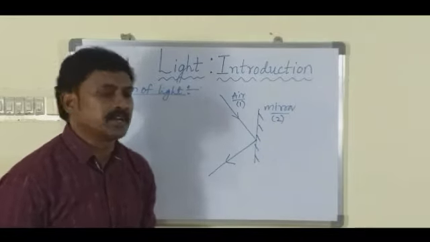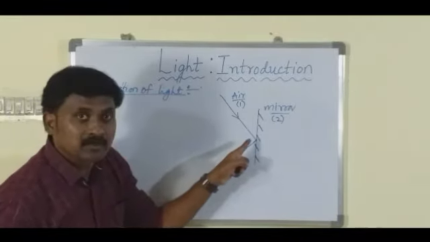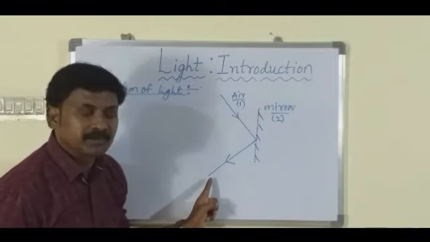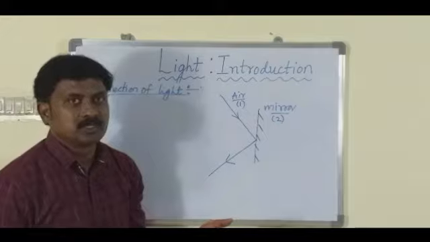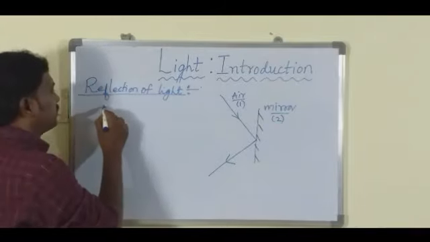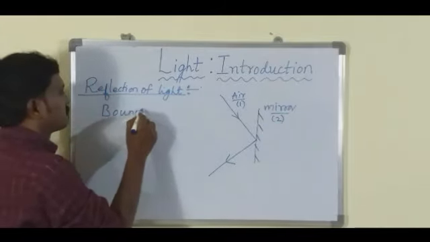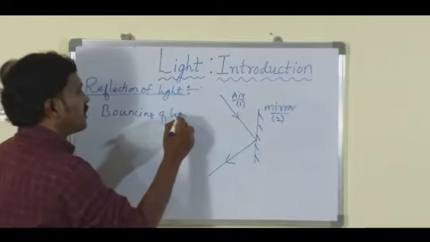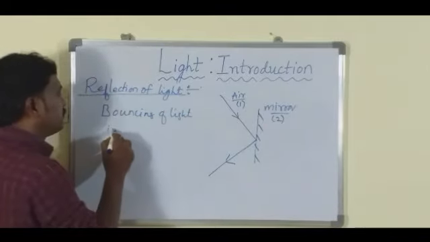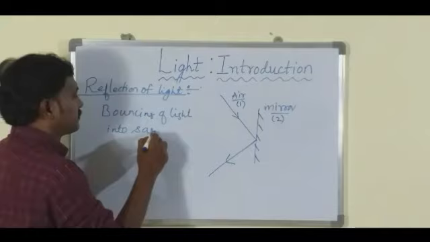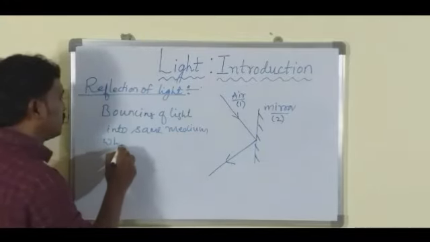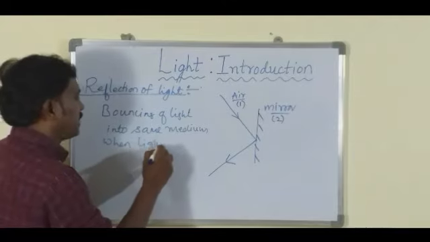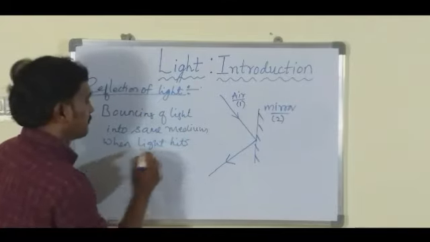So reflection is defined as bouncing back of the light into the same medium when it hits any surface. It may not always be a mirror. So let me write: bouncing of light into the same medium when light hits any surface.